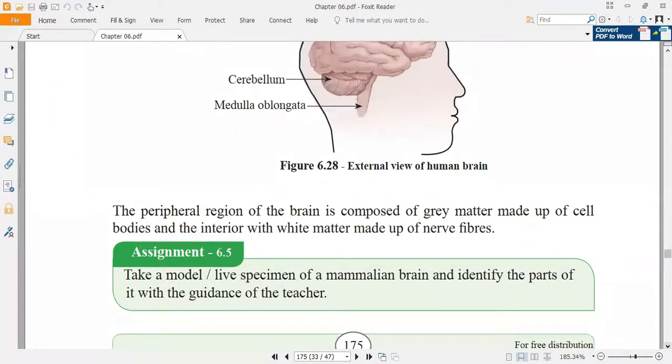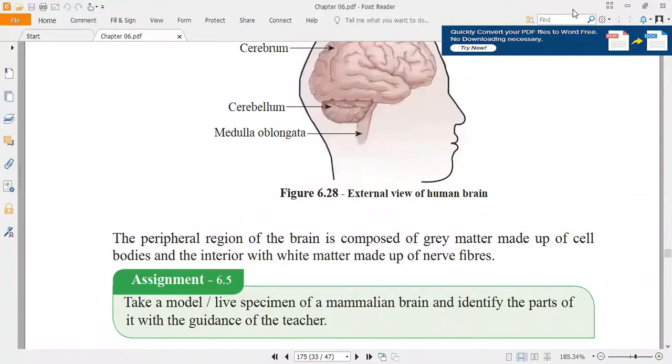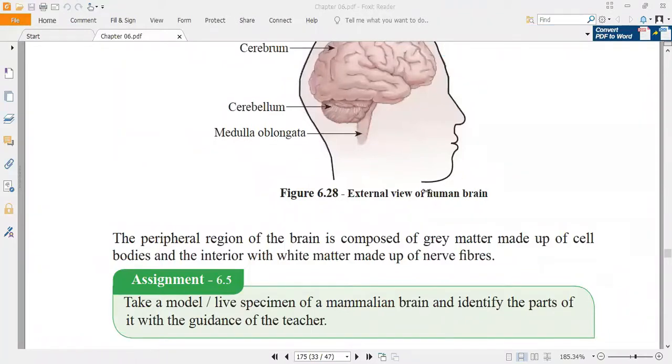The thing you have to know is that the peripheral region, the outer region of the brain that we see in the external view, is made up of gray matter. Normally it is gray in color. It is composed of the cell bodies, because the brain is composed of 100 billion neurons, and each neuron is made up of a cell body and nerve fibers.